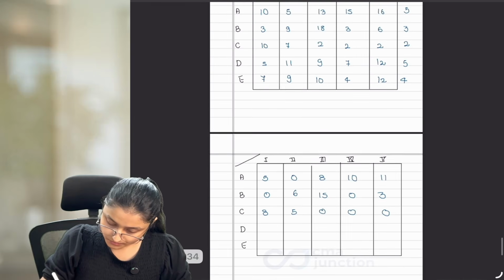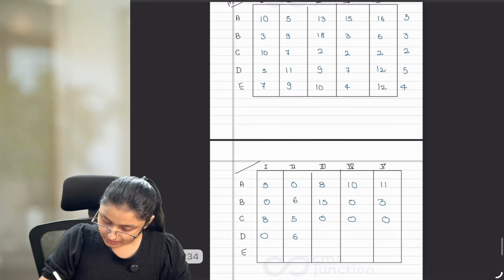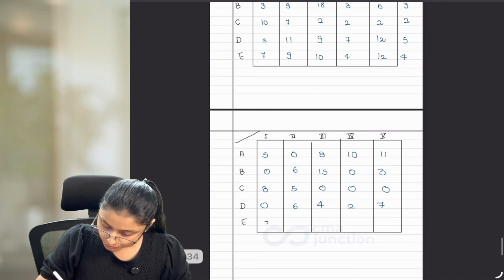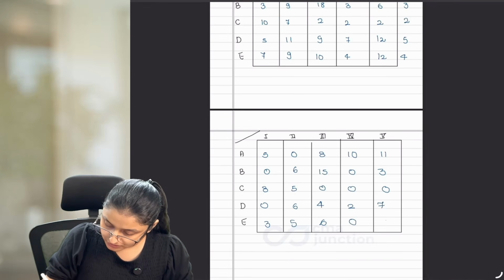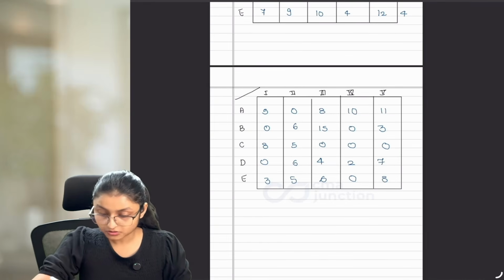Next. 5 minus 5, 0. 11 minus 5, 6. 9 minus 5, 4. 7 minus 5, 2. 12 minus 5, 7. 7 minus 4 is 3. 9 minus 4 is 5. 10 minus 4 is 6. 4 minus 4 is 0. And 12 minus 4 is 8. Okay? After this, you have to perform column operation.